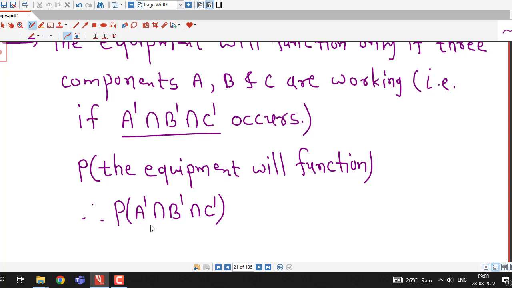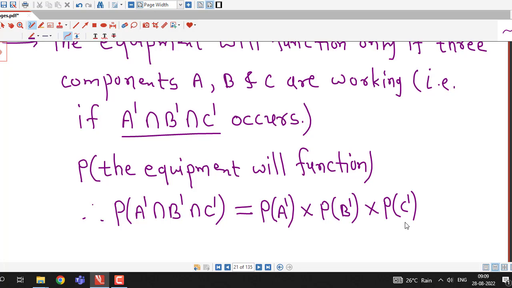Now these three events A dash, B dash and C dash are independent, that is, the working of component A does not depend on the working of the remaining two components, and similarly. So we can write this as the product of their individual probabilities: probability of A dash times probability of B dash times probability of C dash.